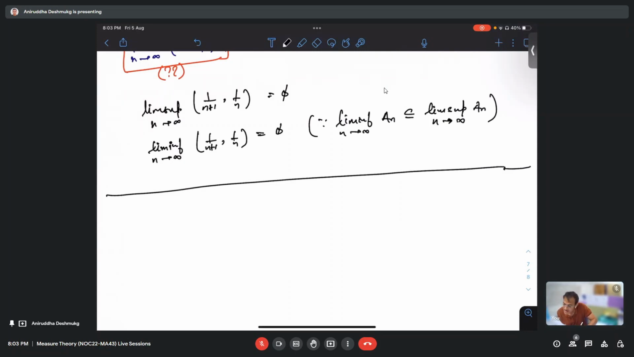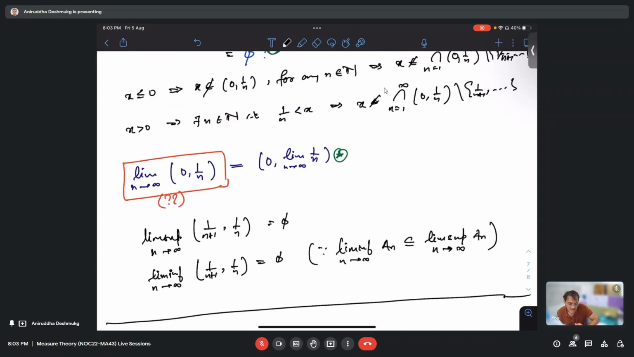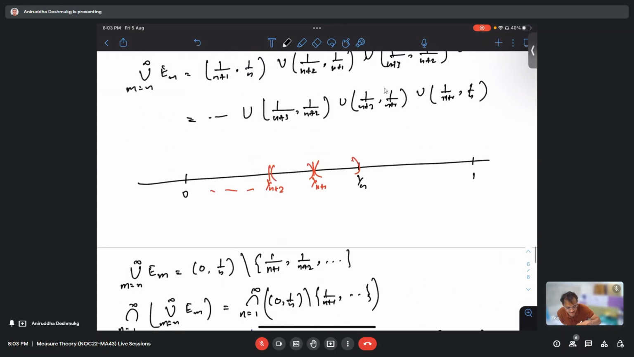Actually, if we see the diagram, the intersection would be a very, very tiny small part around zero. So it should be zero comma one by some huge number. If you move above that union and then you take the intersection, it will be zero comma one by some huge number.